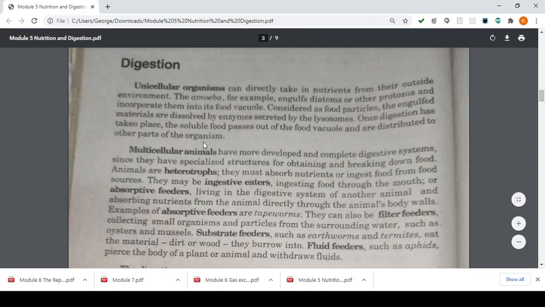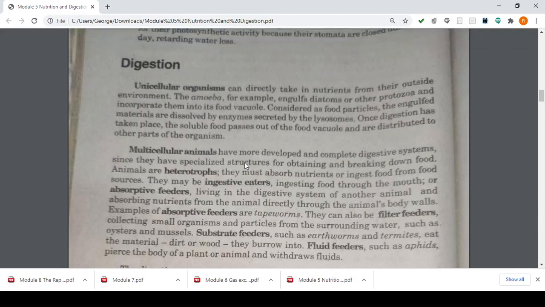For example, we as humans are multicellular organisms. Why? Because we are composed of different types of cells. For example, our red blood cells are just one type of cell, and a white blood cell is another type of cell. Again, our organs such as our heart are composed of tissues, and tissues are made up of your cells.